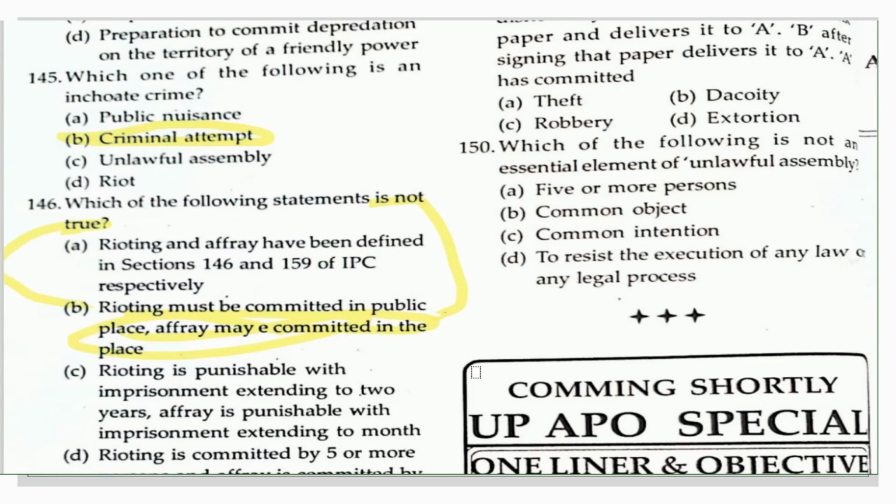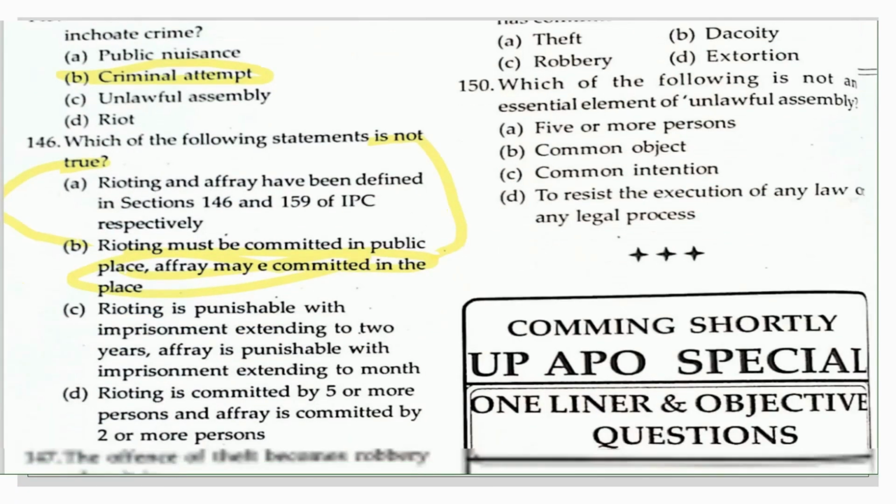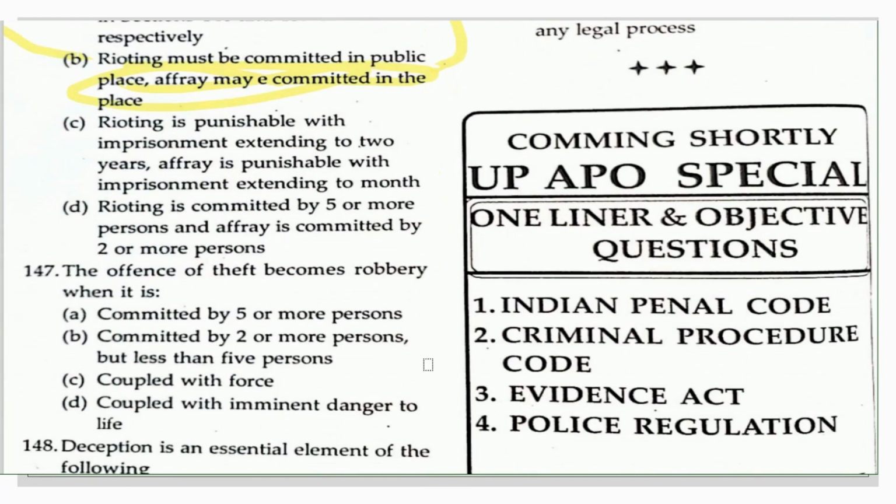Okay. Moving towards the next question, question number 147 here. The offense of theft becomes robbery when, and the options are here: committed by 5 or more persons, committed by 2 or more persons but less than 5 persons, coupled with force, coupled with imminent danger to life. So that is the case which you can see here. In this case, a theft is going to become a robbery when this situation is made.